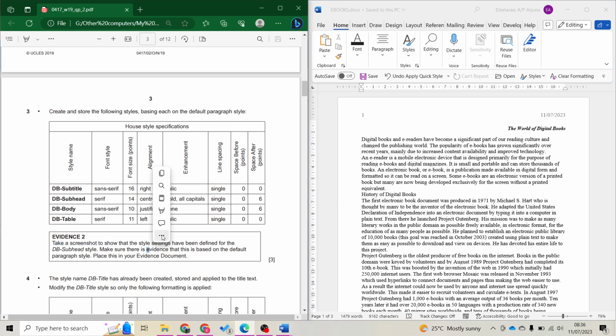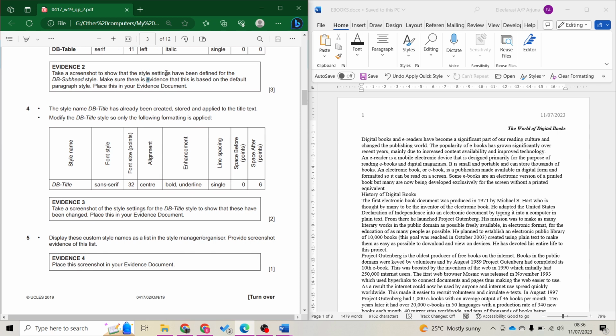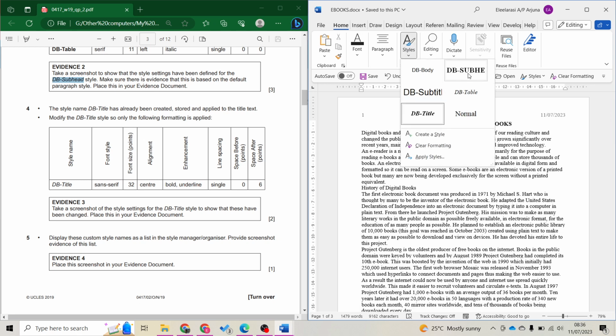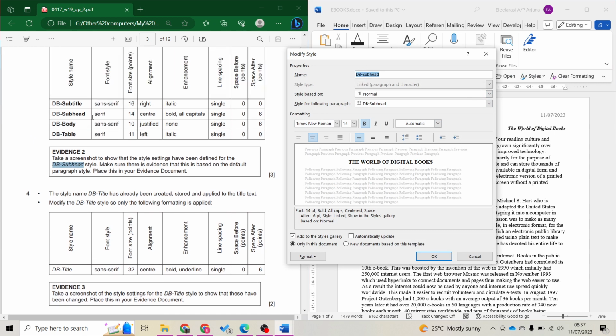Okay, what they want for evidence 2. Evidence 2, they want you to take a screenshot to show the style setting that has been defined for DB subhead. Make sure the evidence is based on the default paragraph style. So they only want DB subhead. Don't take a screenshot of everything. So DB subhead is this. Fine. Just want to make sure everything is correct.